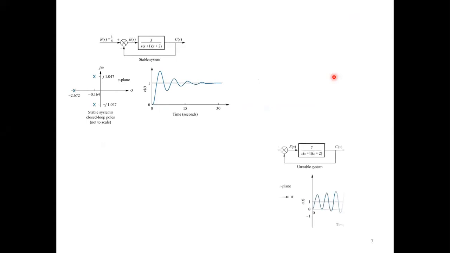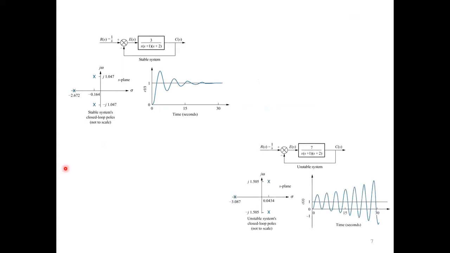So let's take an example. Here we have a third order system. It has 3 poles. All the poles are in the left half plane, and the input is a unit step function, which means a bounded input. The output should also be bounded. From here we can see the output at steady state is equal to the unit step. So from the output, or from the location of the poles, we can see that this closed loop system is stable.